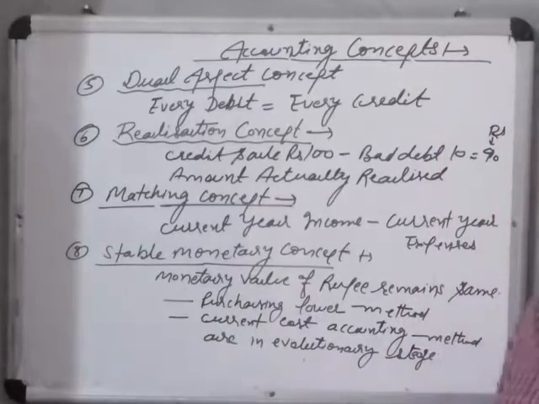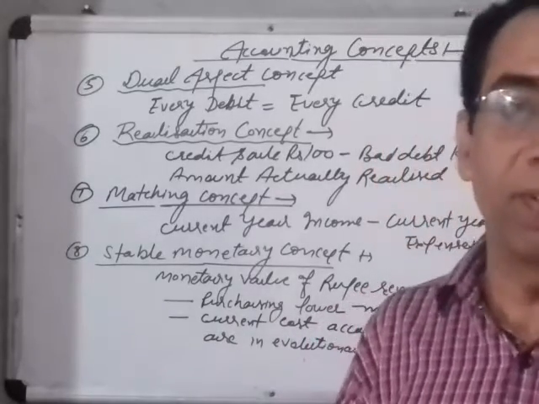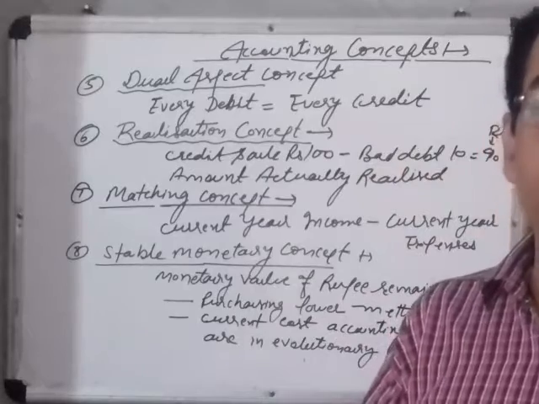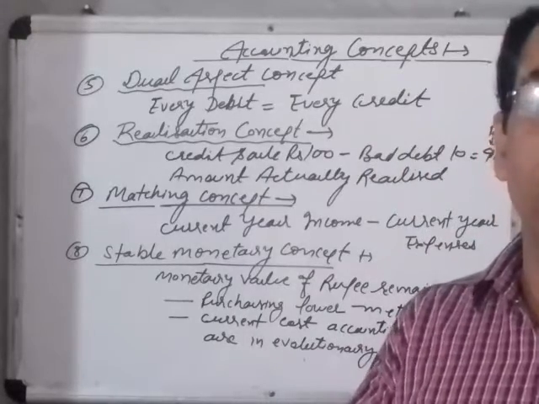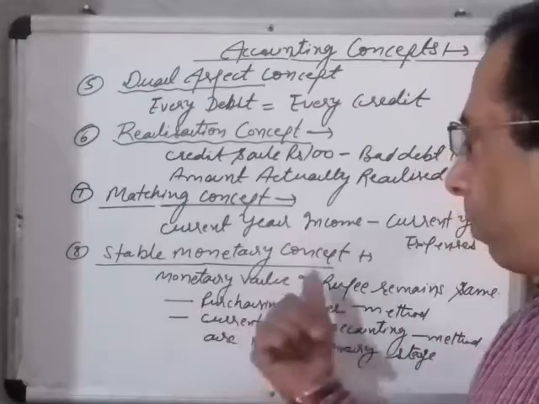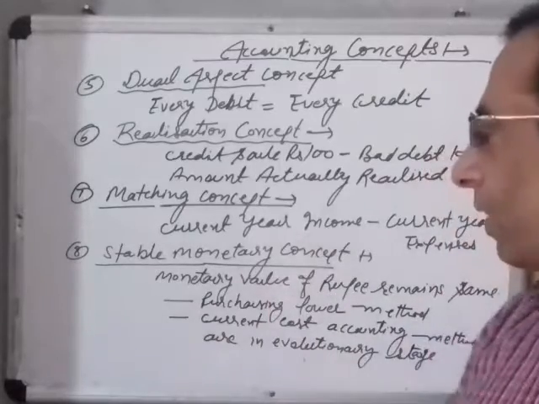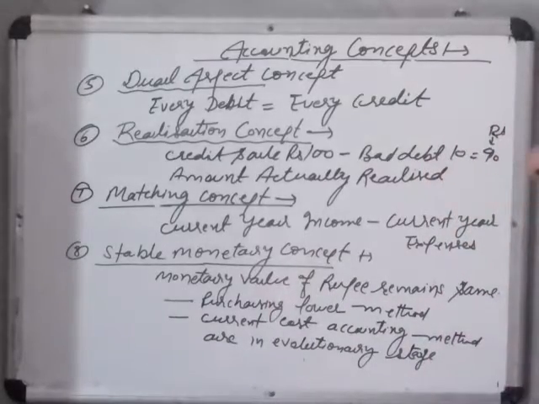So if the asset is purchased for rupees 10,000 in 1985, it remains the same and it has the same value in 2021 according to the stable monetary concept, because this concept tells us the monetary value of rupees remains the same.